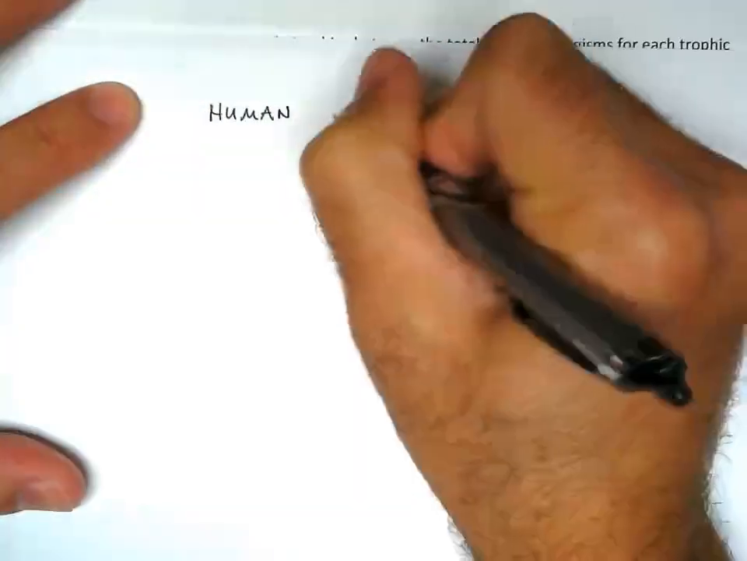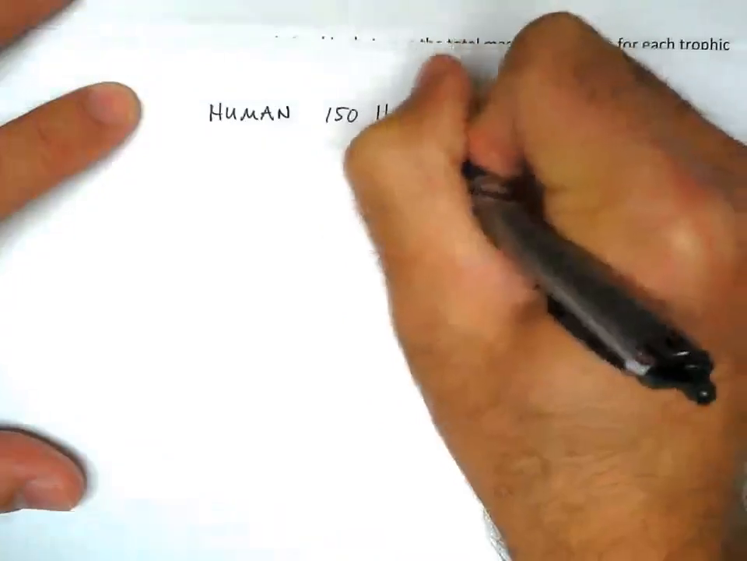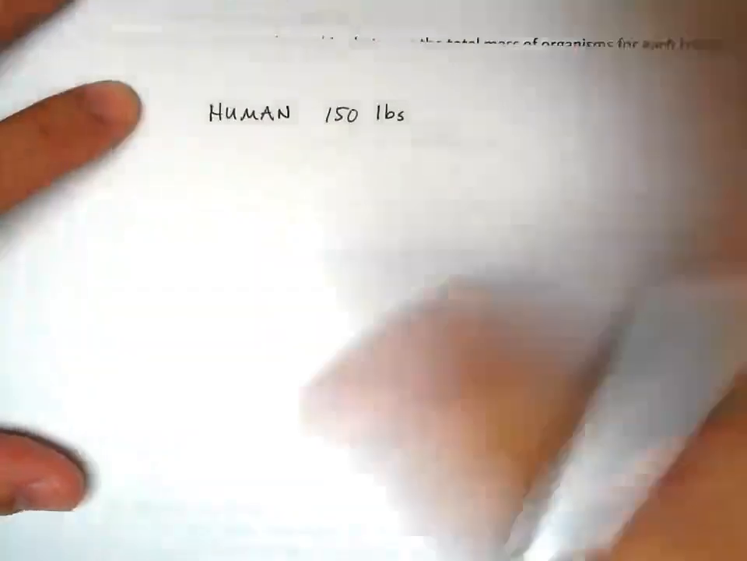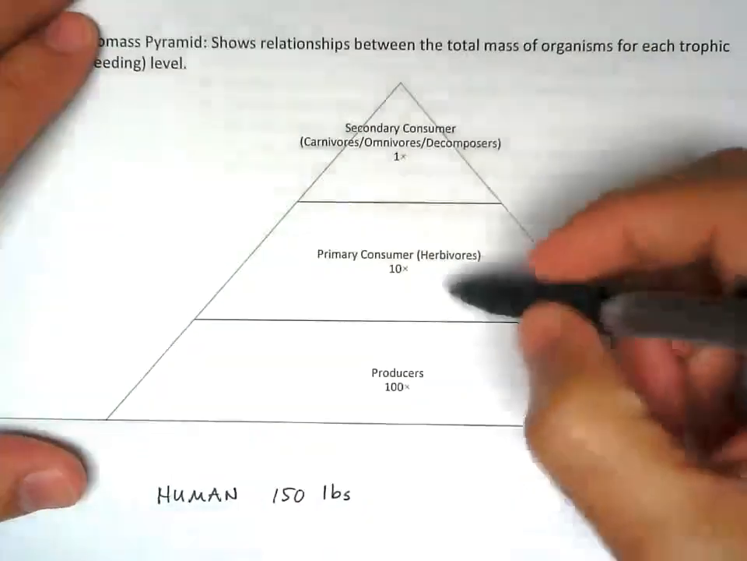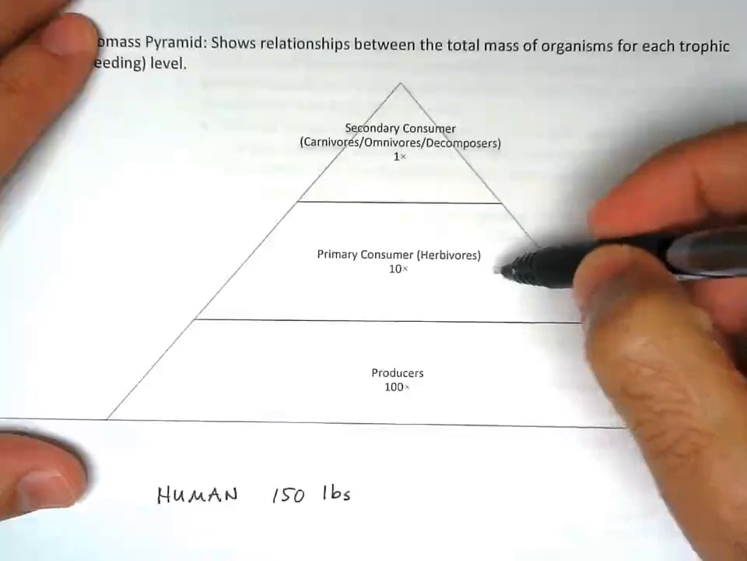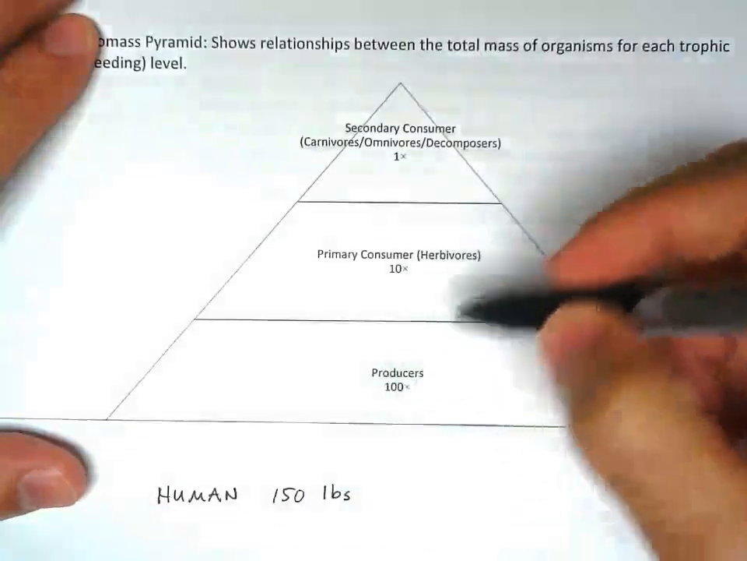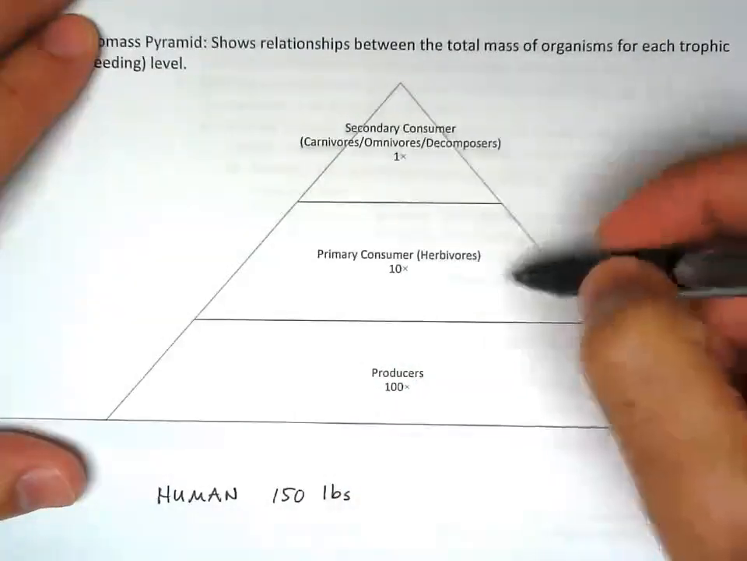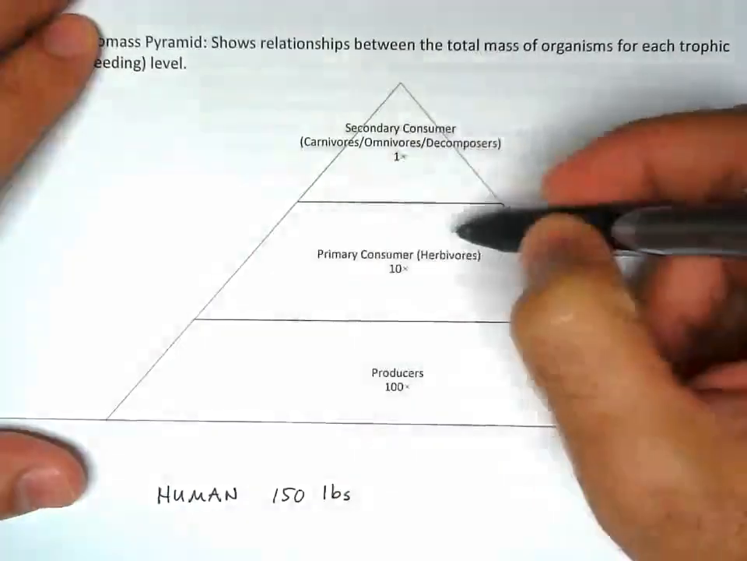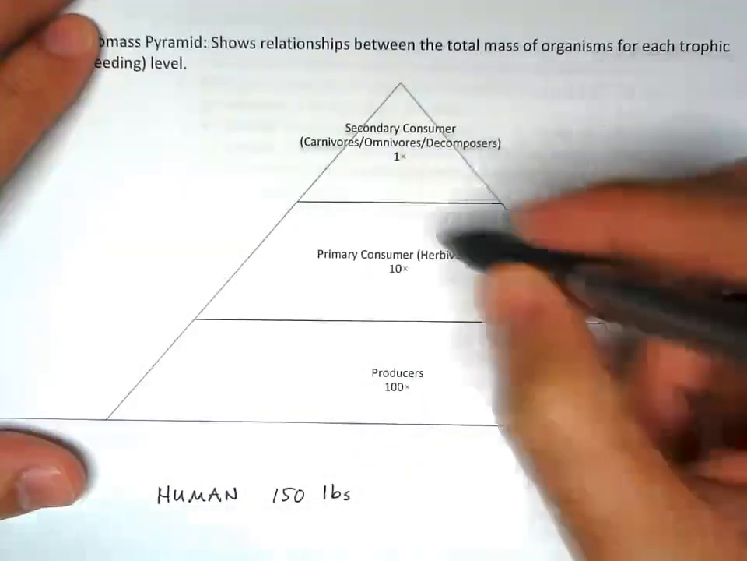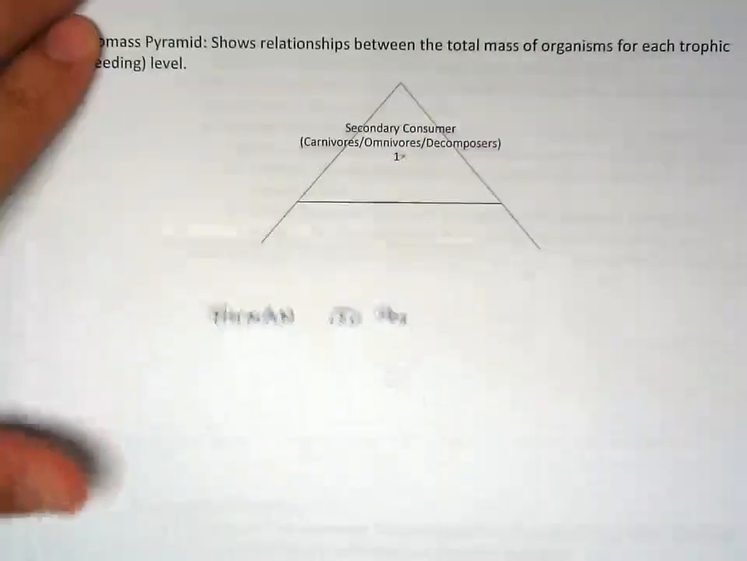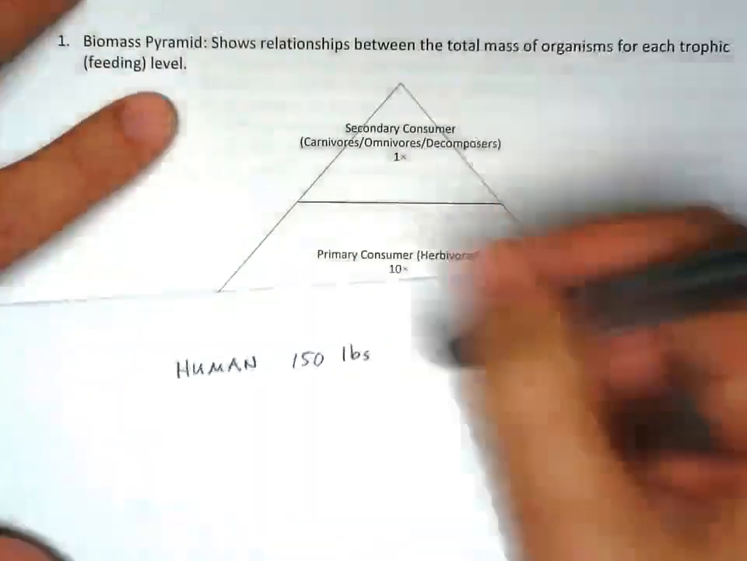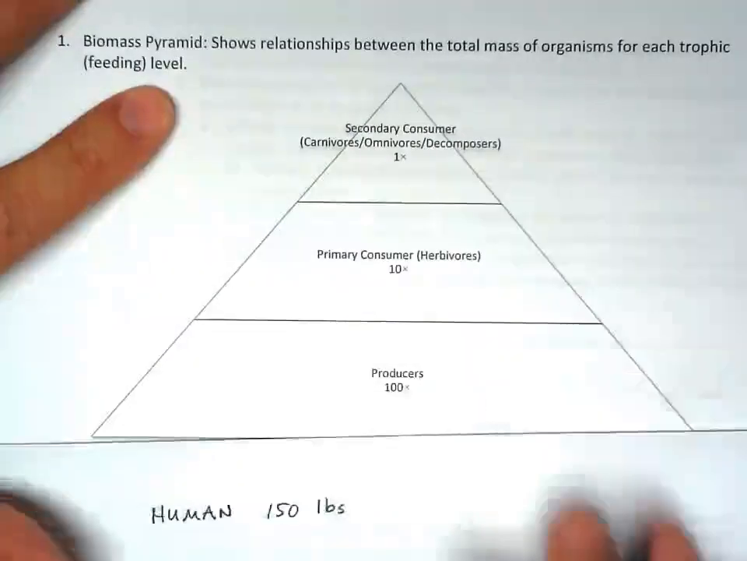Say we have a 150-pound human. Now this is very simplistic, okay? Obviously it doesn't go all this way, but just the concept. It takes 10 times the mass of a secondary consumer. It takes 10 times the amount of primary consumer to support that. So this is the amount of biomass it takes to support each level. So it's 10 times each time you move a level.